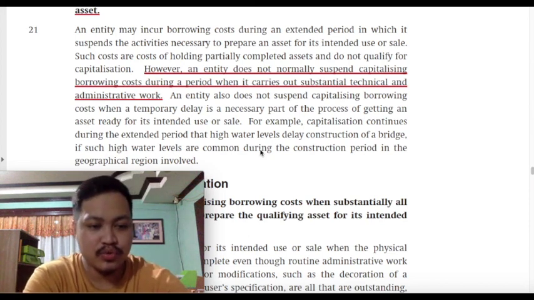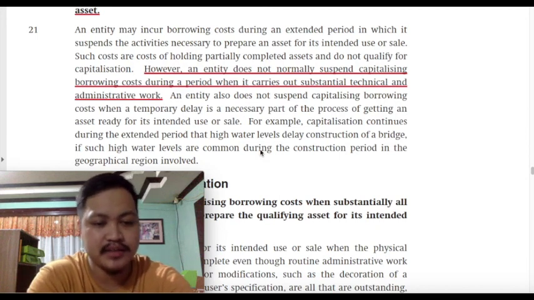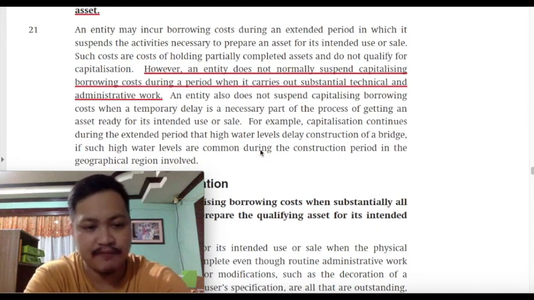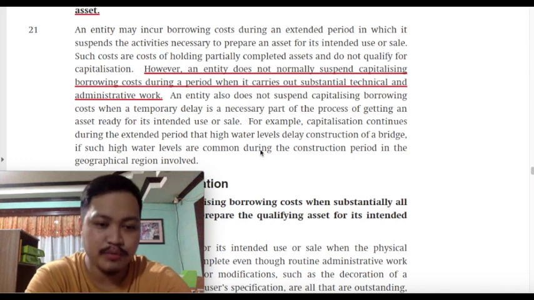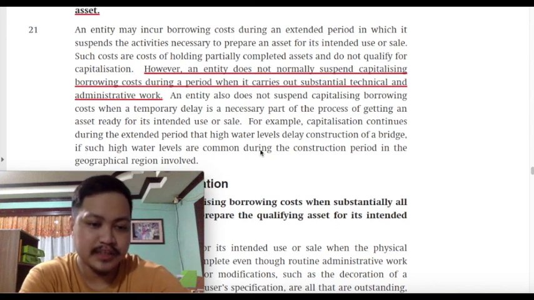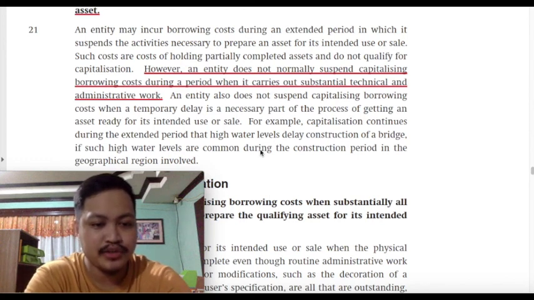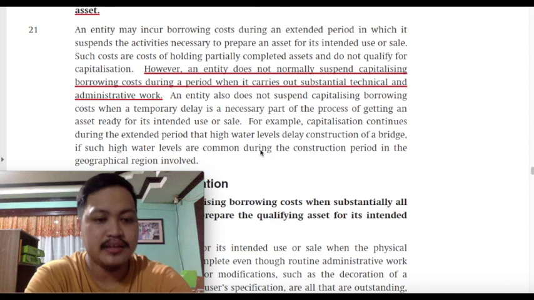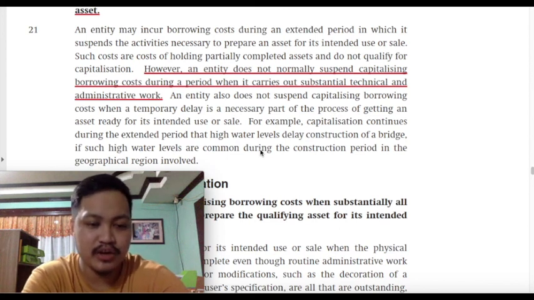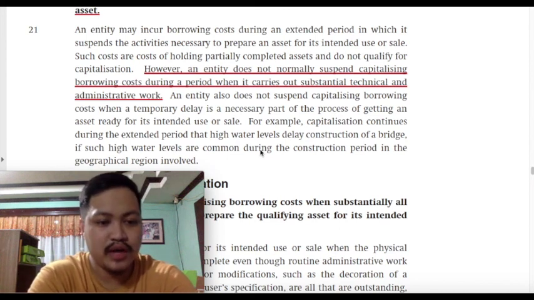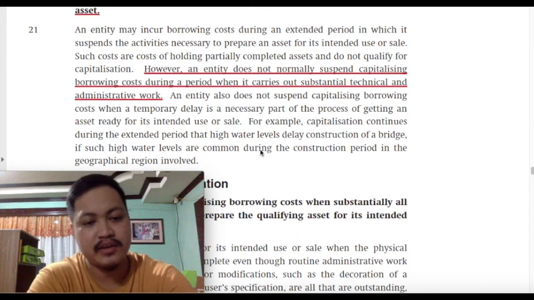What happens to the borrowing cost before the commencement date? It will be expensed. What happens to the borrowing cost after the completion date? It will be expensed. When will there be capitalization of borrowing cost? Only between the commencement date and the completion date. Is it possible that borrowing cost between the commencement date and the completion date will not be capitalized? Yes, if it pertains to borrowing cost in a period in which no development is being undertaken with regard to the qualifying asset.